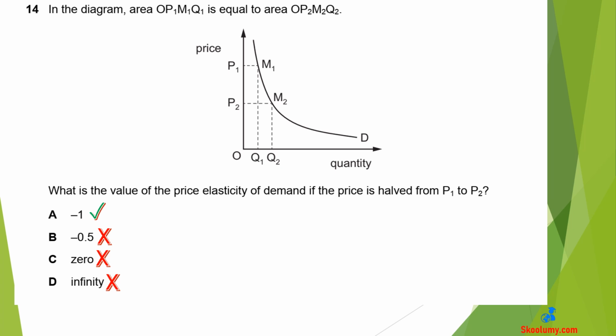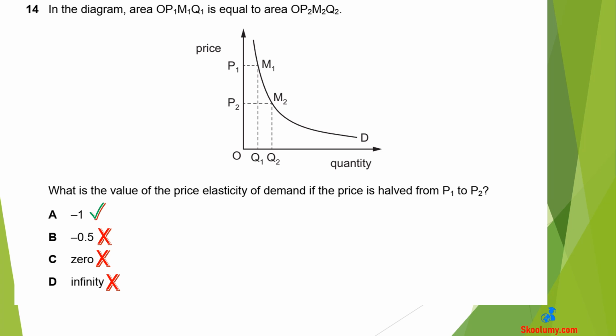Question 14. In the diagram, area OP1M1Q1 is equal to area OP2M2Q2. What is the value of the price elasticity of demand if the price is halved from P1 to P2? A is correct. PED is -1. At P1, the total expenditure is the area of rectangle OP1M1Q1. When the price falls to P2, total expenditure is the area of rectangle OP2M2Q2. Since the question says that both rectangles are equal, it means that total expenditure, hence revenue, remains the same after the price change. This means that the elasticity of demand is unitary, that is 1.